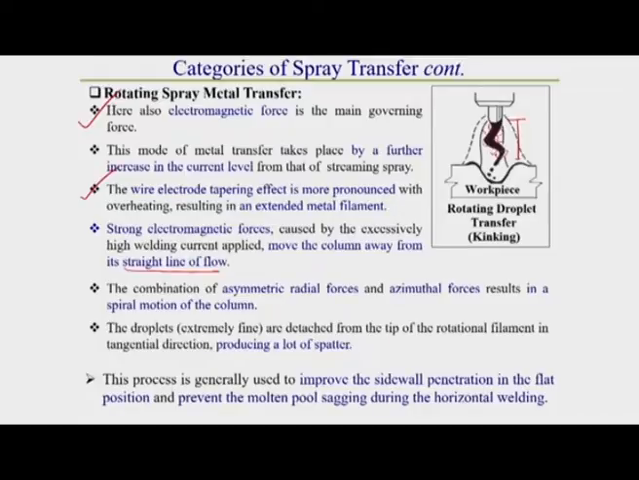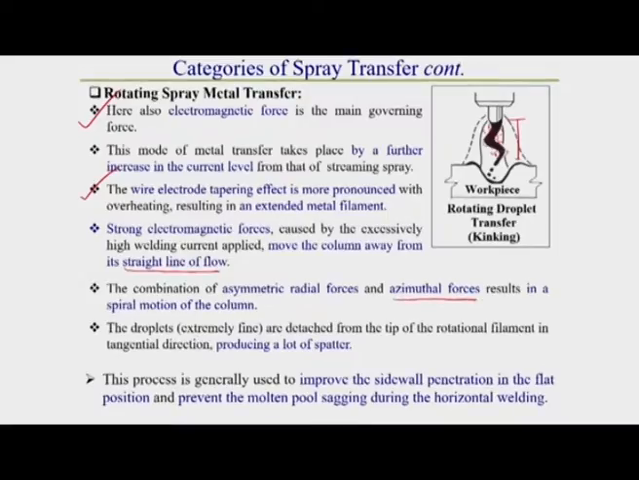So due to this asymmetric radial force, some sort of transverse magnetic field is created and the corresponding magnetic force is also observed. The force developed due to that transverse magnetic field is called azimuthal force. So azimuthal force is generated due to this transverse magnetic field distribution. Due to this, the result is a spiral motion of the column.